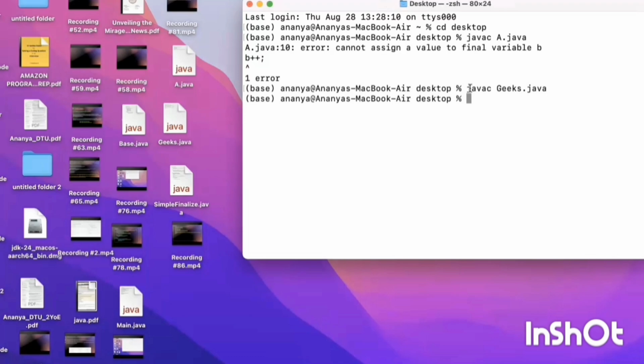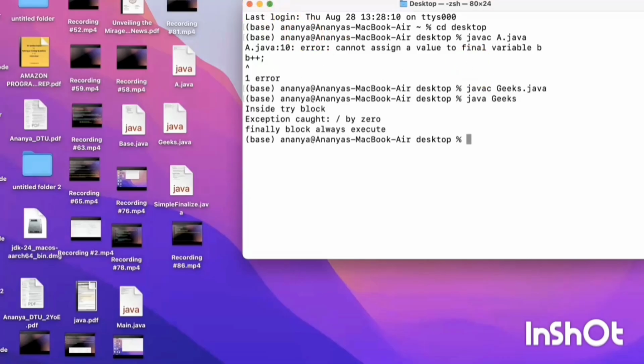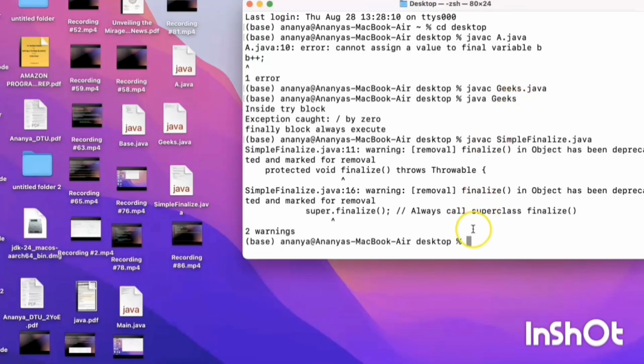Running. So it is showing the exception divide by 0. It is showing a warning, not an error.